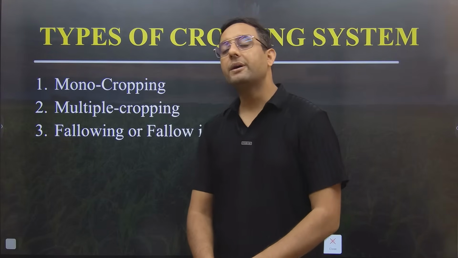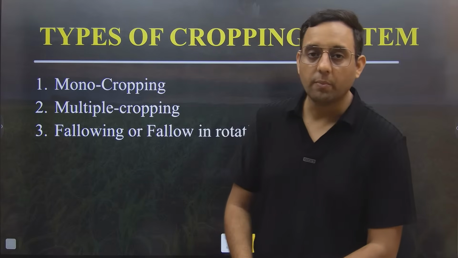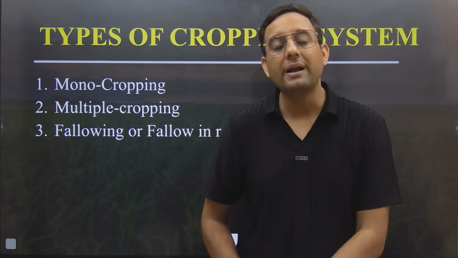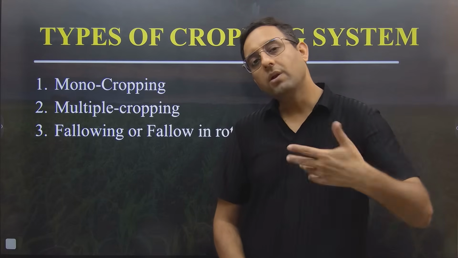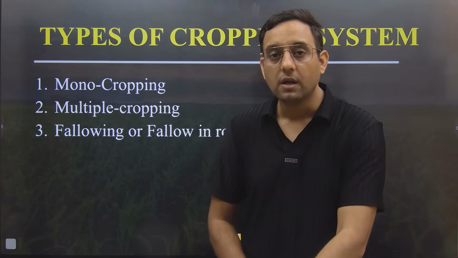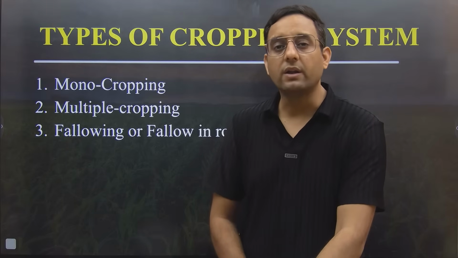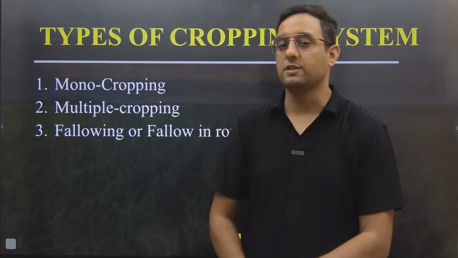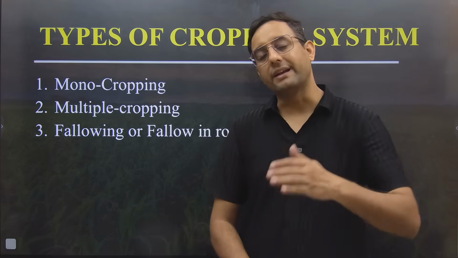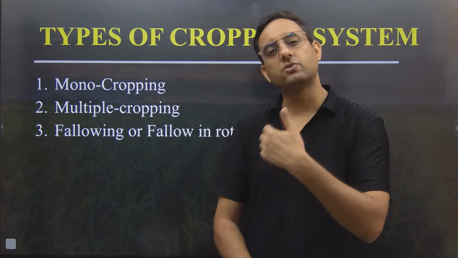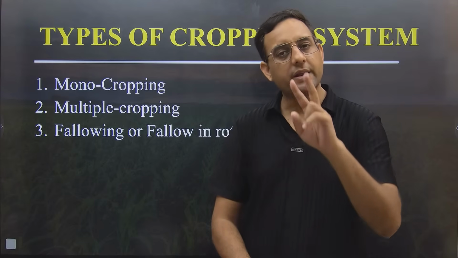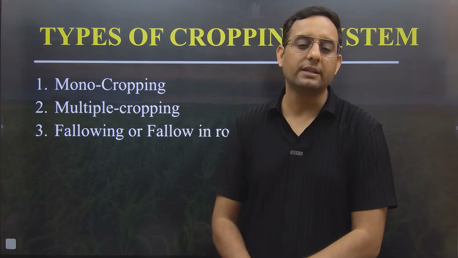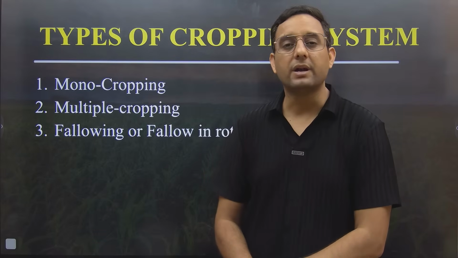But people don't want to follow monocropping. They want multiple cropping. What is multiple cropping? If you are growing more than 1 crop in a year, it will be known as multiple cropping. More than 1 means it can be 2, 3, 4, 5, 6 or maybe more than 6. If it is more than 1, so that means in a year if 2 or more than 2 crops are there, it will be known as multiple cropping.